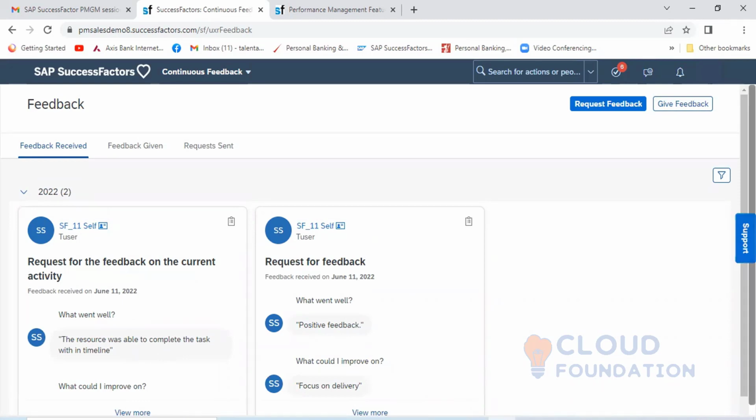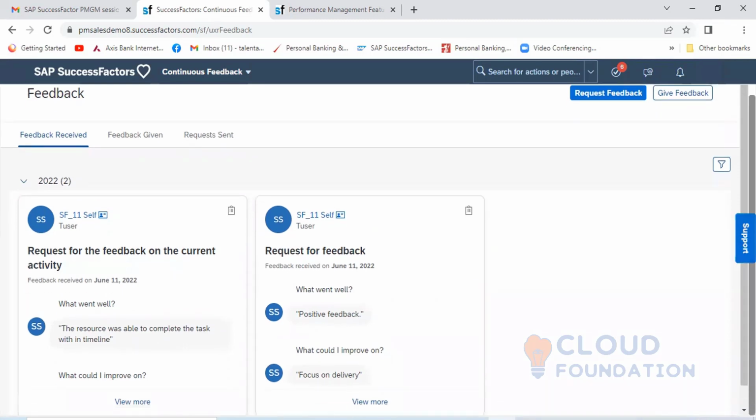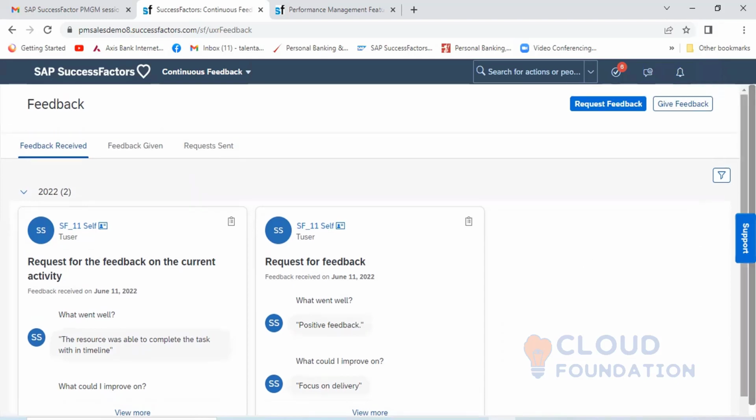This feedback is given by some other colleague, so the employee can go and see it. Similarly, the manager can also see the same feedback from the manager's end for this SF03, showing who else has given feedback, which will help the manager with the performance review also.